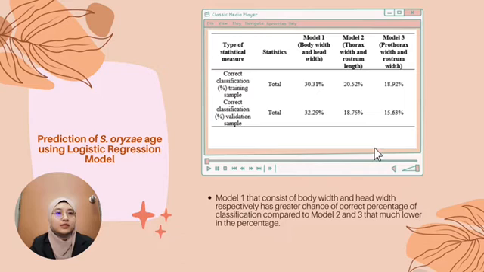However, supposedly for the best performing model to measure the age structure more accurately, it should be more than 70% for the correct classification validation sample. As for this experiment, the best was only about 30% for the correct classification training and validation sample of the model, which means that many errors happened while this experiment was run.